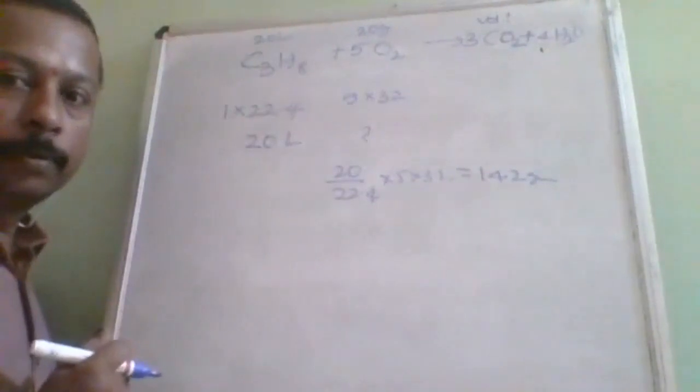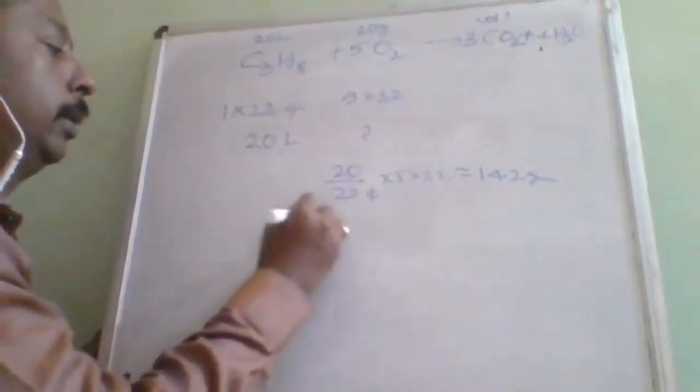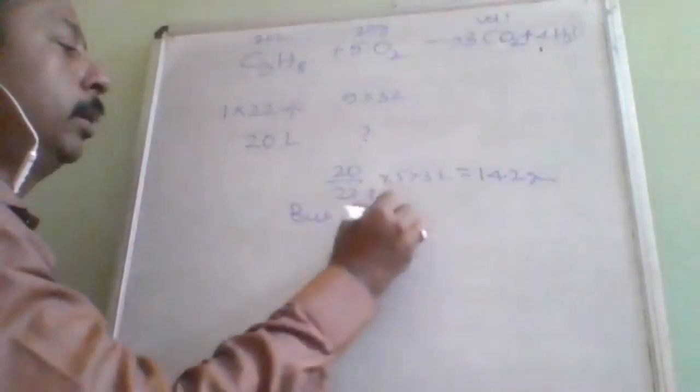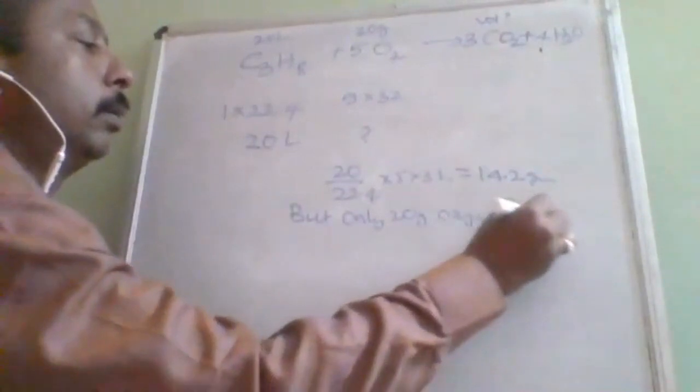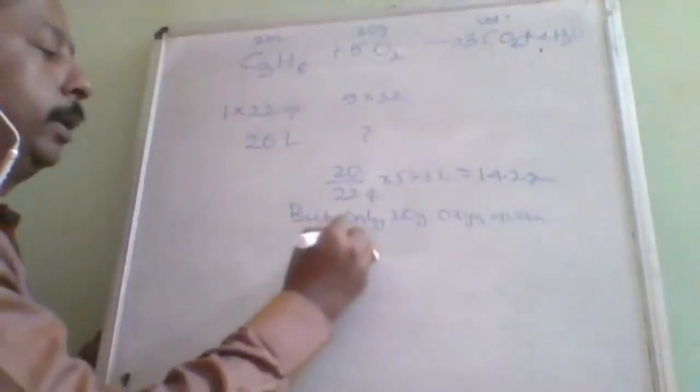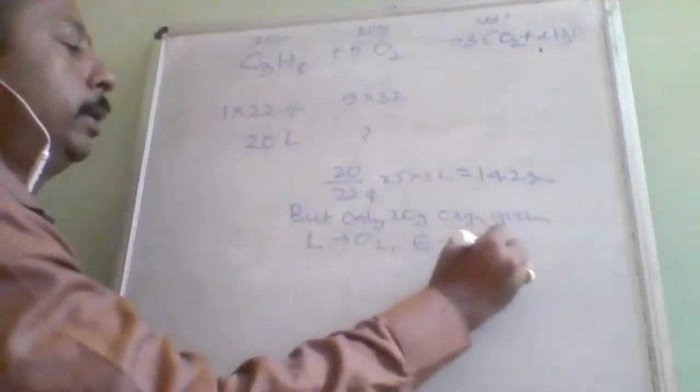Therefore limiting is oxygen, excess is C3H8.